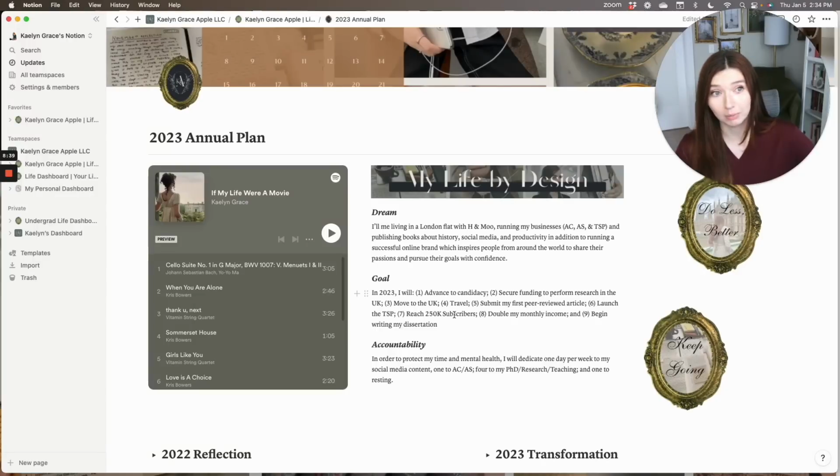Number 8 is to double my monthly income. My consulting firm that I started is a business that reinvests in itself. And although Accepted Consulting makes it so that way I can travel to conferences and I can do other things on behalf of the business that I believe are important things for me to engage in order to build the business, I don't actually make direct income from Accepted. However, I do make direct income from YouTube and my personal brand. So my goal this year is to take my personal PhD stipend and try to double that with the income that I make from my personal brand.